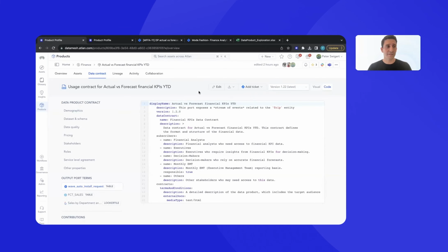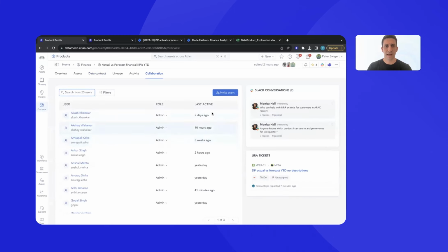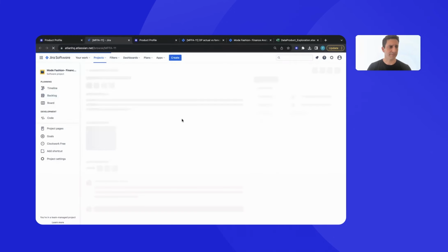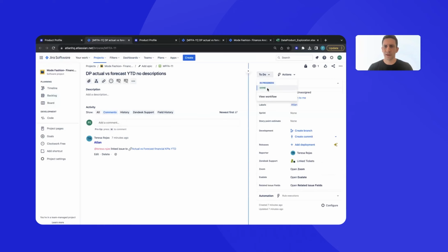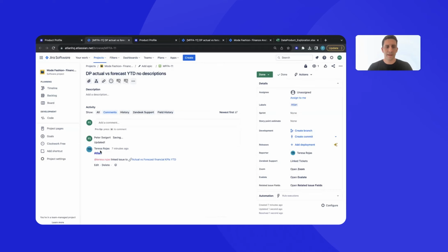So we finished reviewing our contract here, and we've made our update on those columns. So let's jump back in the collaboration section, and we can go ahead and close out our Jira ticket. We'll give ourselves a nice little pat on the back. And as you can see, we've never actually left many of the tools that we feel comfortable in. We've worked in integrations across Jira into Atlan, synced with our contract. And we've moved from producing individual data assets to more complex consumable data products.